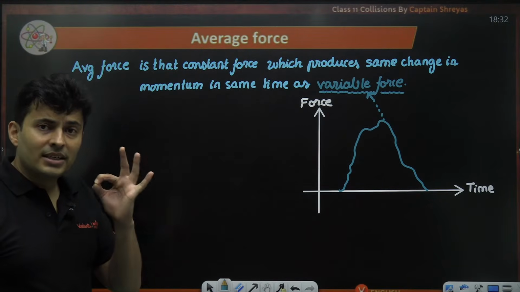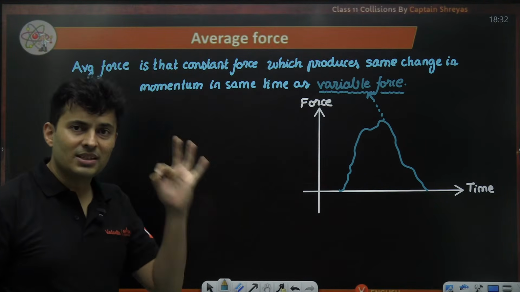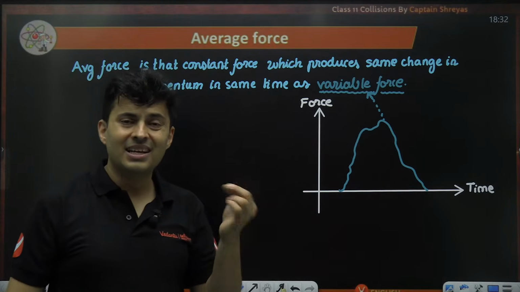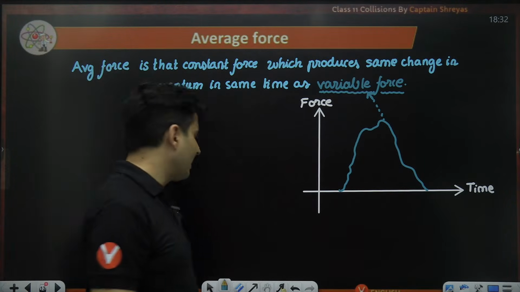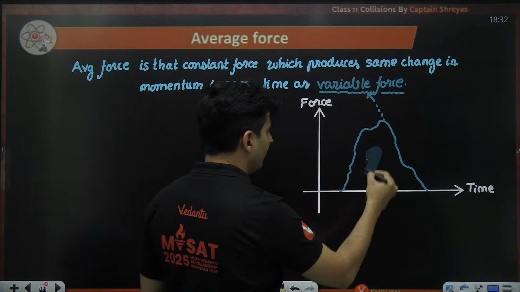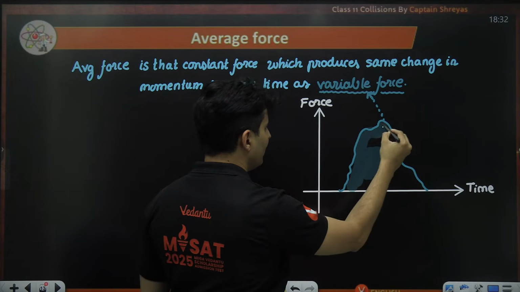I want a constant force in that same time which will produce the same change in momentum. Momentum change means impulse, and impulse means area under that graph. So if I measure the area under this graph, it will give me the impulse.